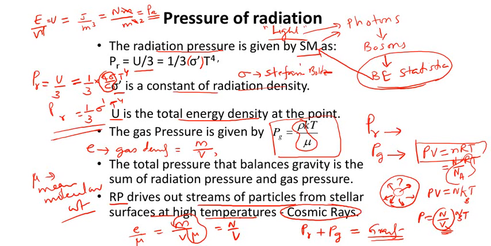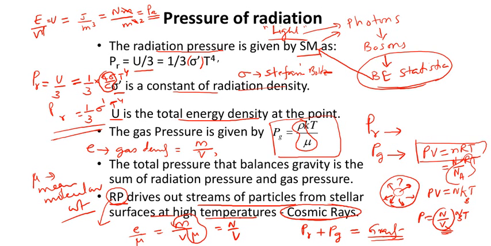So cosmic rays are nothing but the stream of charged, high energy particles emitted from the surface of the sun and all other stars. The reason they are ejected is thought to be the radiation pressure. Due to the radiation pressure, the streams of cosmic rays are driven off from the surface of the stars. So that is what you have to always remember.